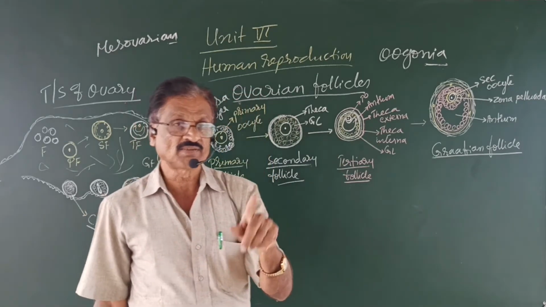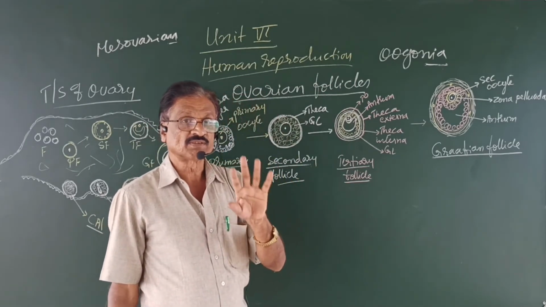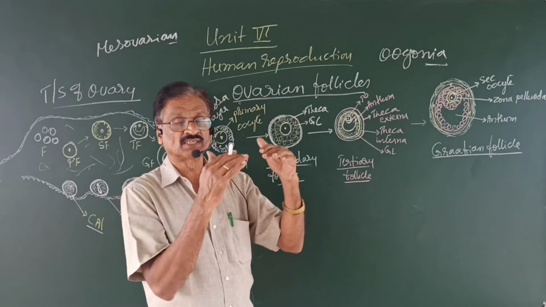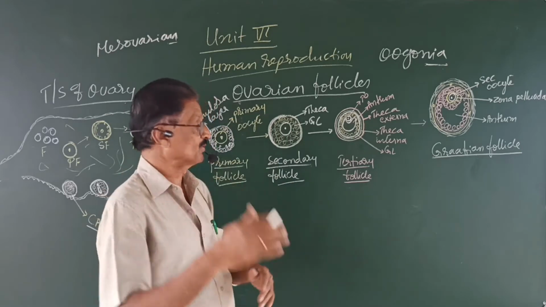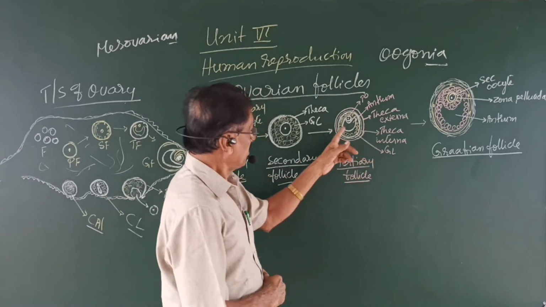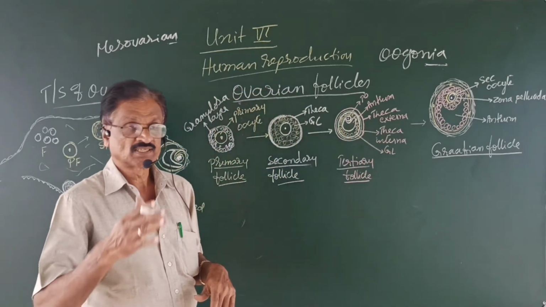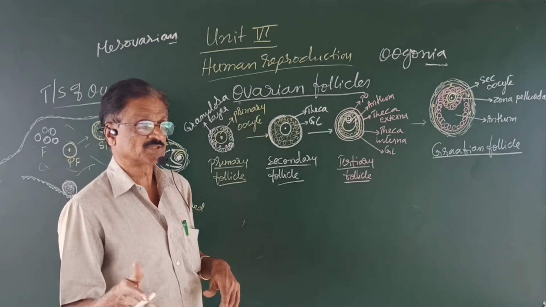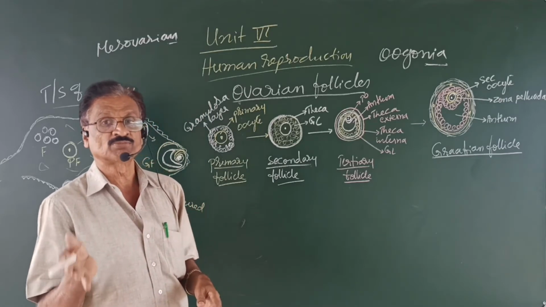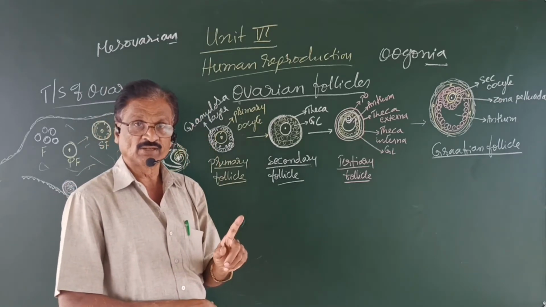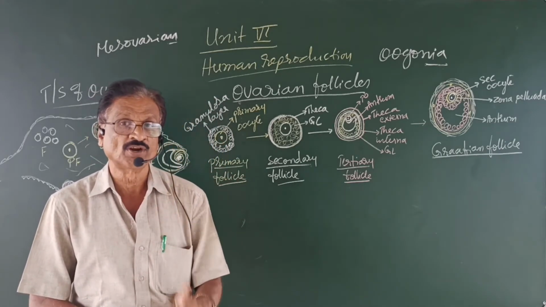In the beginning I told you that the primary oocyte completed what? The first prophase of the first meiotic division, and it remained at that stage. Now further development proceeds after puberty. The primary oocyte undergoes metaphase I, anaphase I and telophase I, then enters the second meiotic division and ultimately forms a larger secondary oocyte and one very small, tiny first polar body.